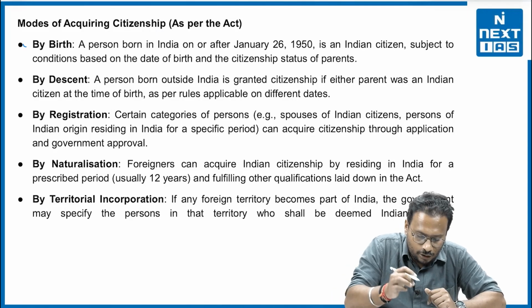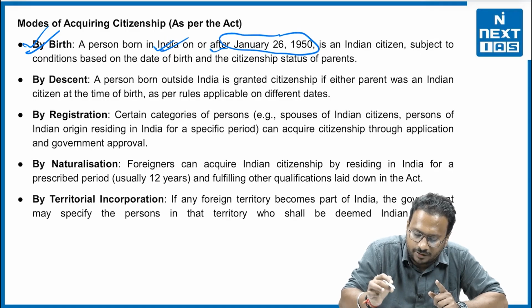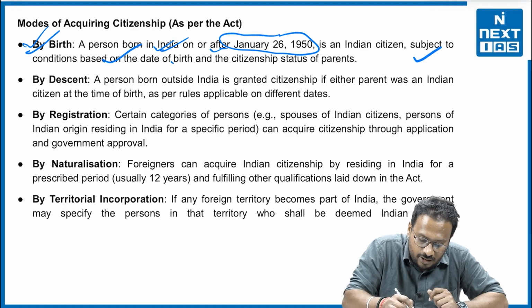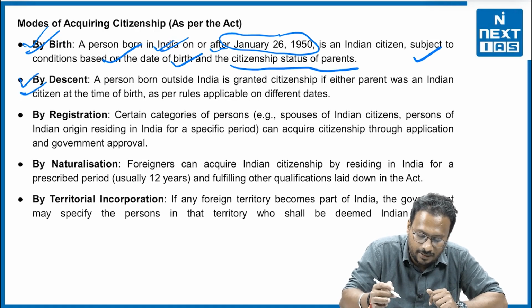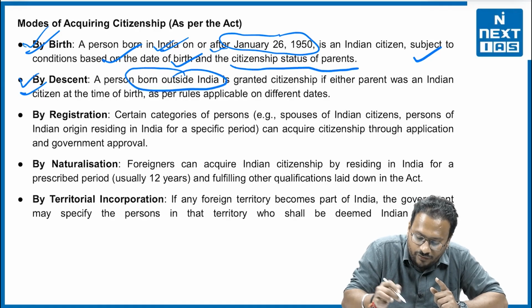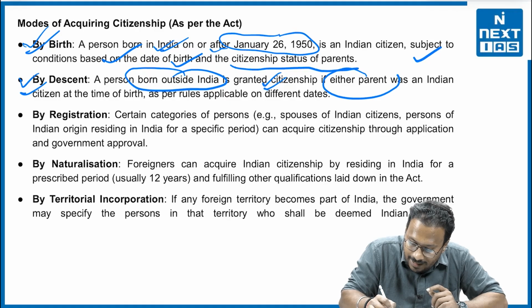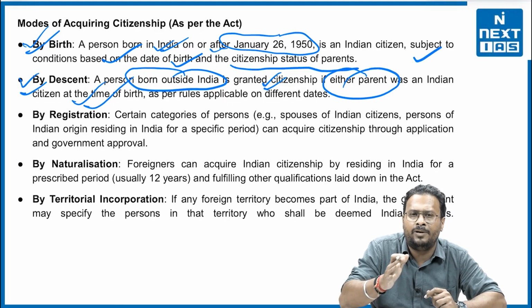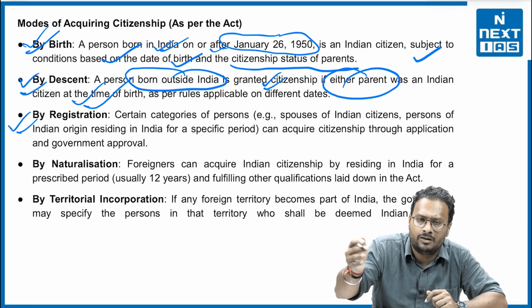Now, the modes with which the Constitution says that a person can be given the citizenship of India, in what manner? So, the first is by birth, that a person born in India on or after the 26th of January 1950, subject to the condition based on the date of birth and citizenship status of the parents. Second, by descent, that means a person born outside of India can be granted citizenship if either parent was an Indian citizen at the time of the birth, or the rules applicable by the different dates. That means the rules framed by the Parliament of India further.